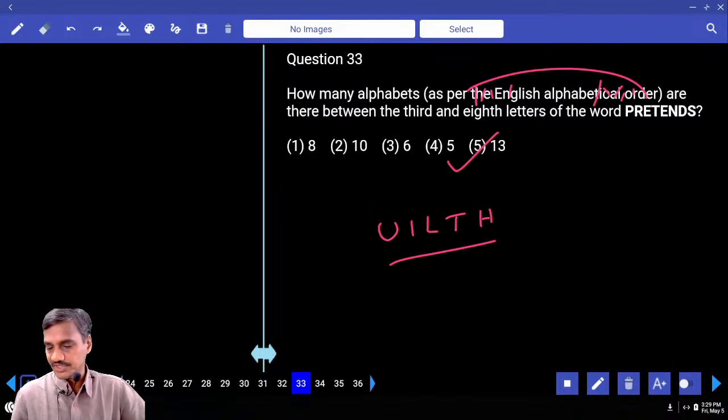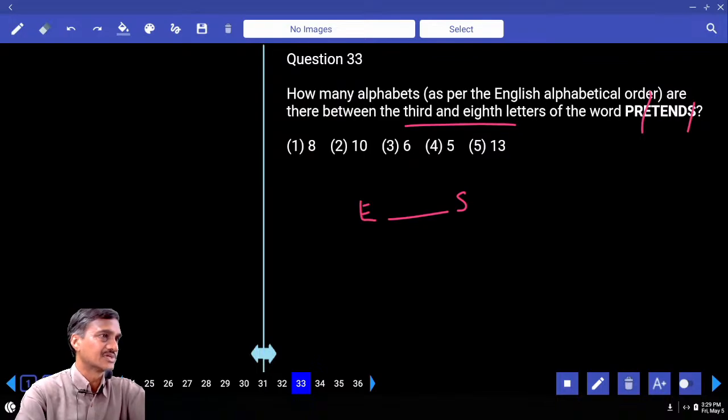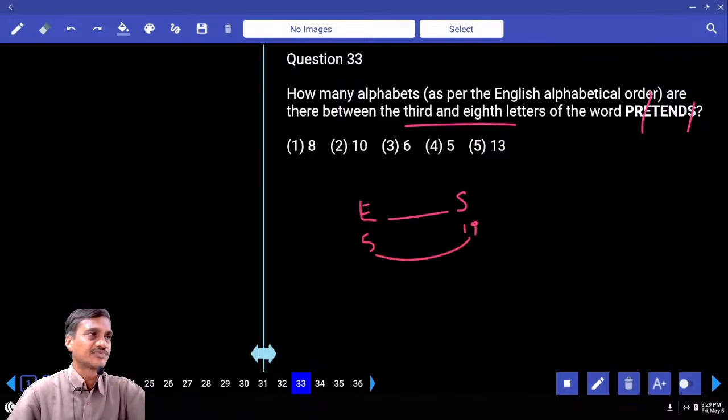The next one, 33. How many alphabets are there between the third and the eighth letters? Third letter is E. 4, 5, 6, 7, 8. Yes. Now in between E and S, tell me how many letters are there. Value of E is 5 and S is 19. 19 minus 5, 14 minus 1, 13. 13, choice 3.